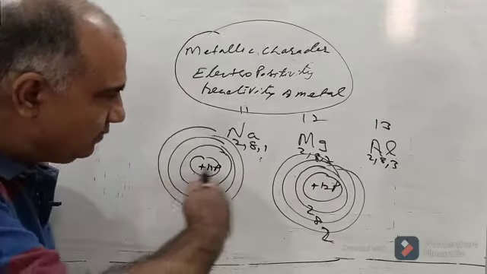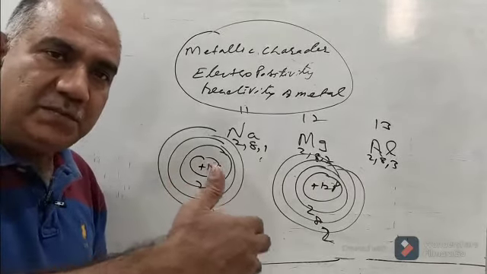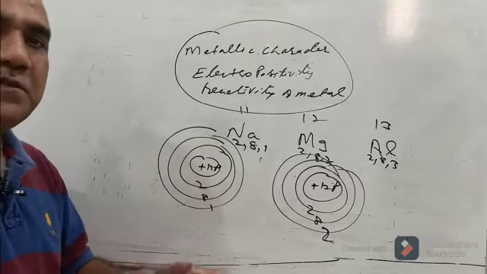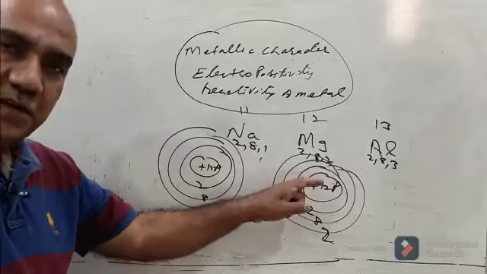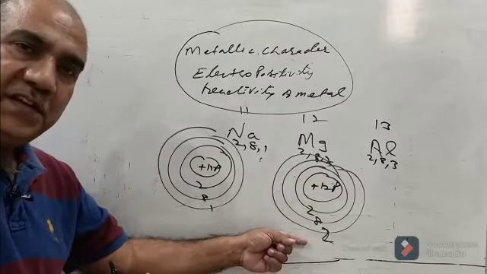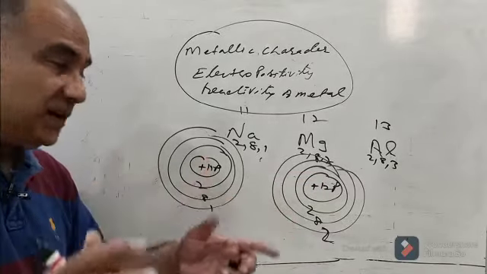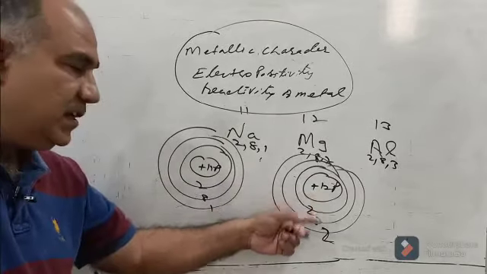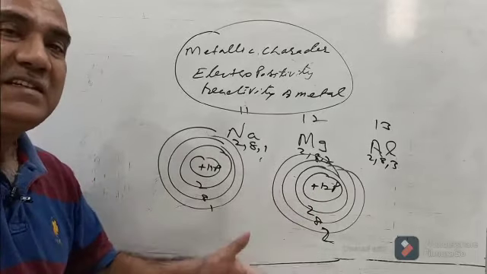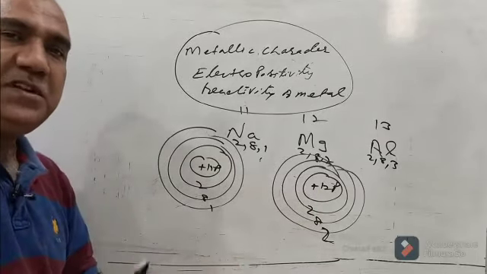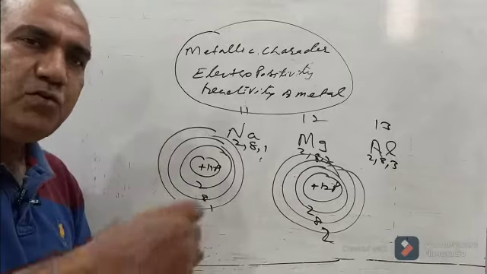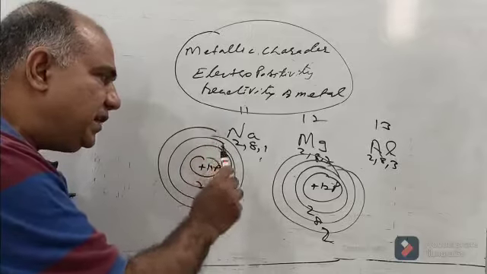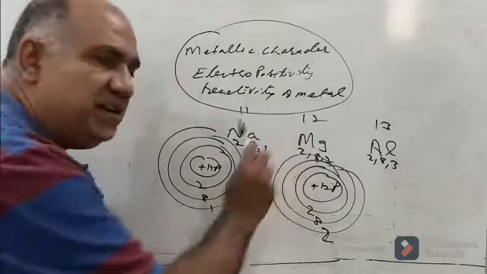So when we go from left to right, the tendency to lose electrons decreases because there will be a stronger force of attraction, because of greater positive charge, and the number of electrons also increases. So the net force of attraction between the positively charged nucleus and the outermost orbit is increasing. And from the increased electrostatic force of attraction, it becomes difficult to lose an electron. So sodium, let me tell you, is able to lose an electron more easily than magnesium.